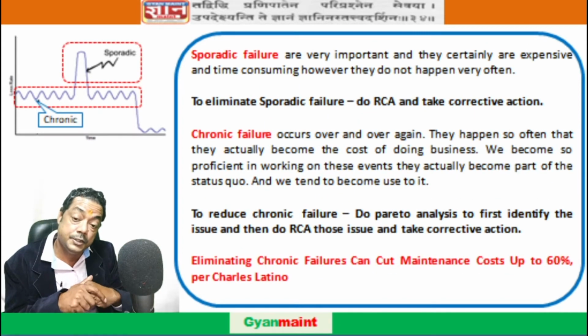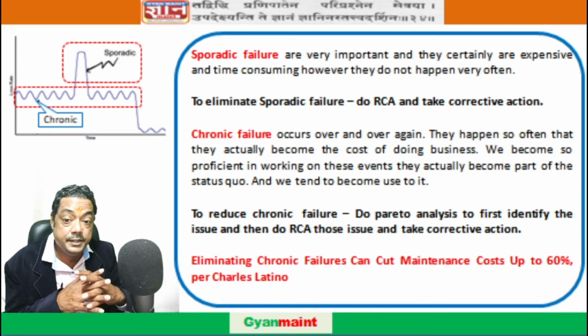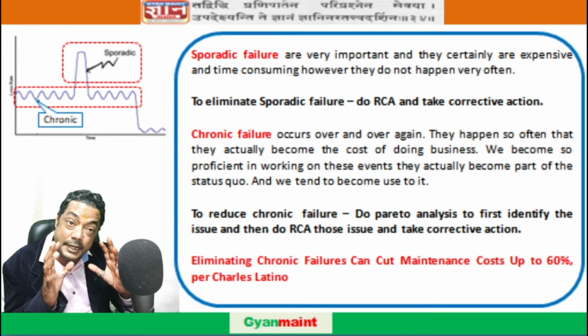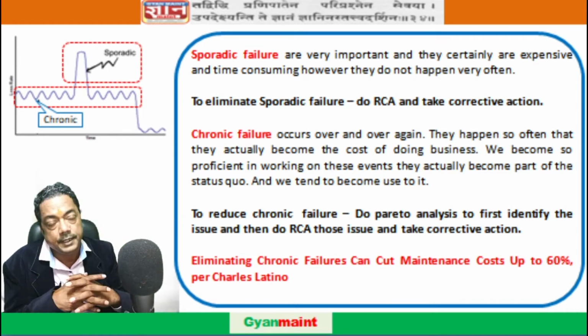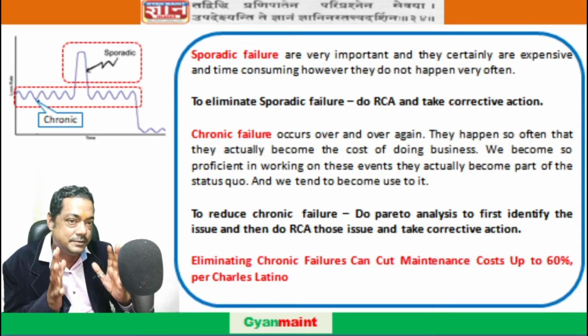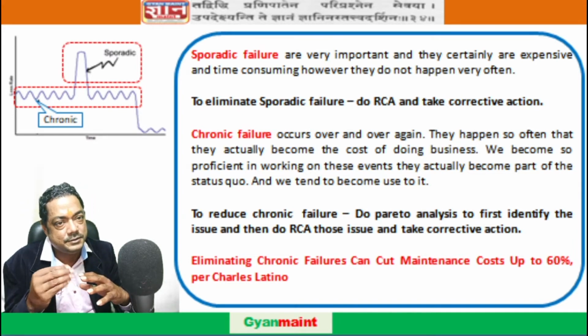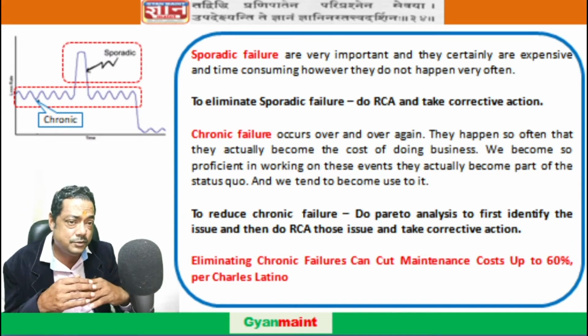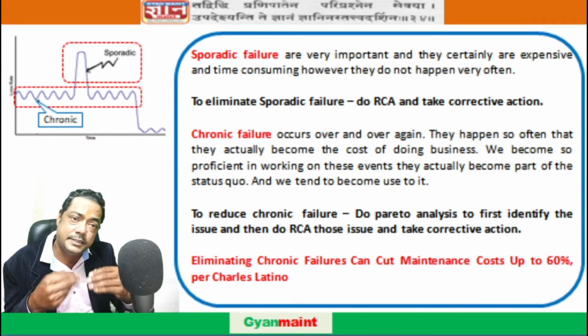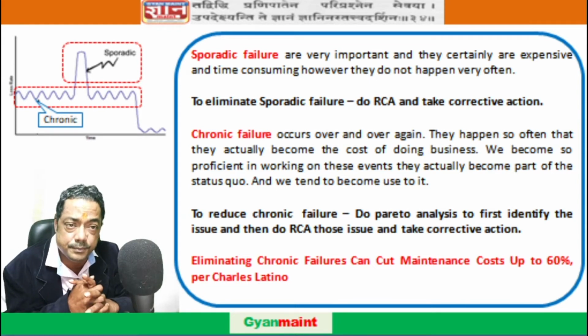Now, sporadic failure is very important, and certainly very costly and time-consuming. But the solution is simple, because something practical, something very visible has happened. So you can straight away do your RCA, find out the root cause and take corrective action, and then the problem is closed.